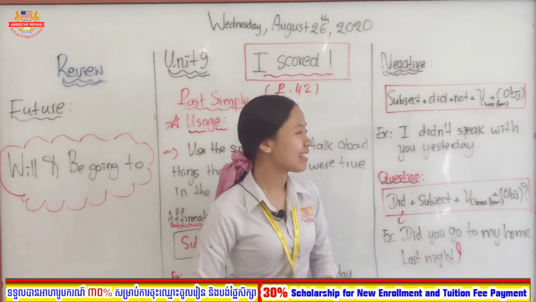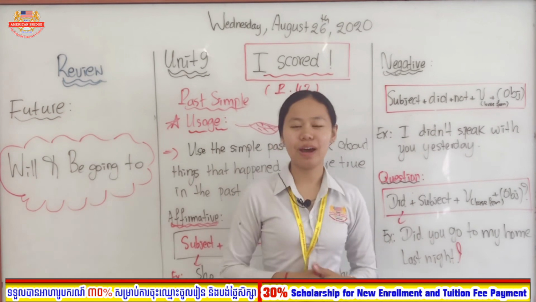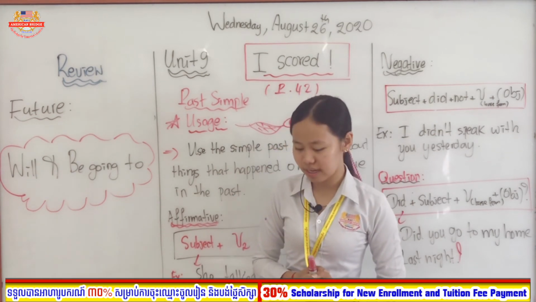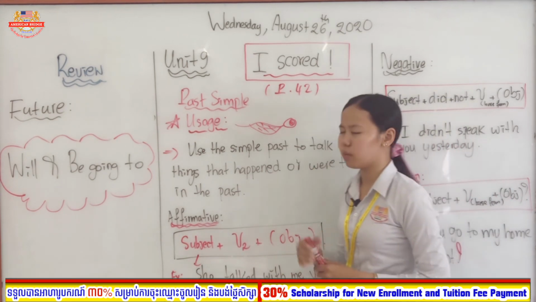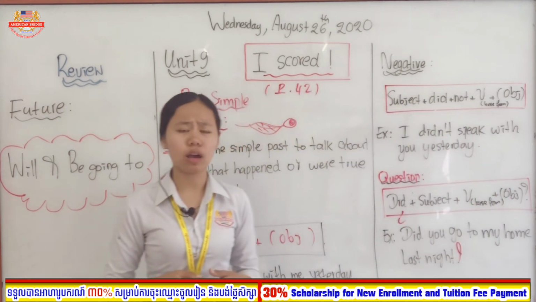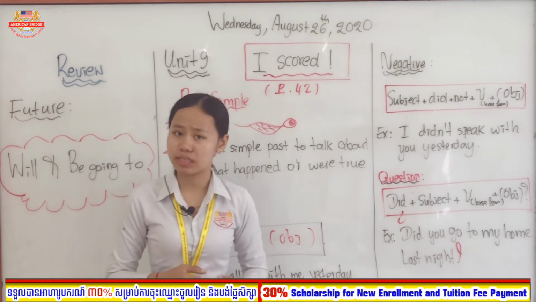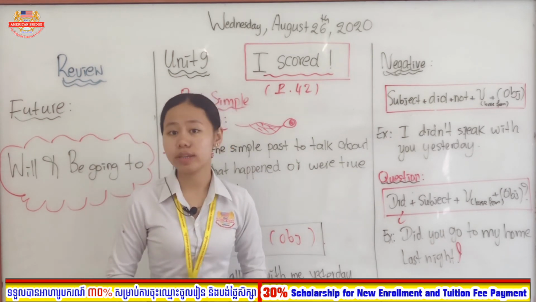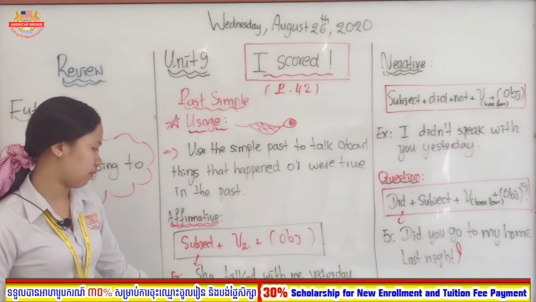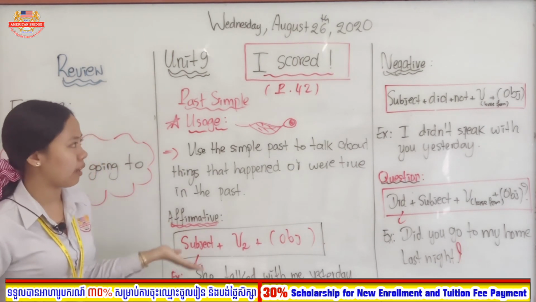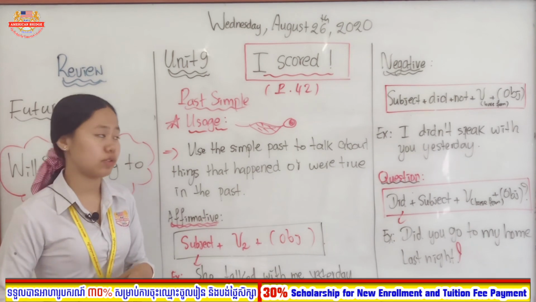Alright, so now that's it for our lesson of today's class. So today the teacher explained past simple. Once again, past simple we use to talk about things that happened in the past or things that were true in the past. And actually there are also three forms, like affirmative, negative, and question, like in the present simple.